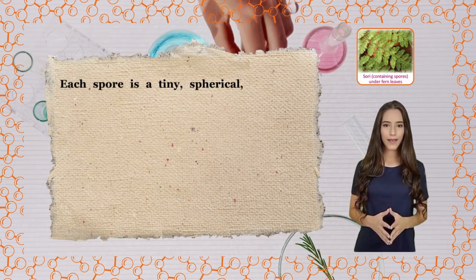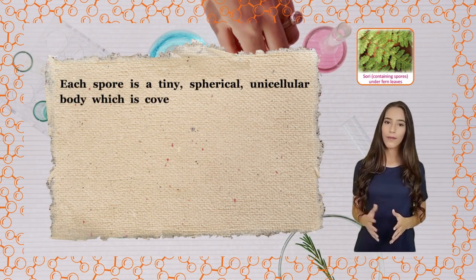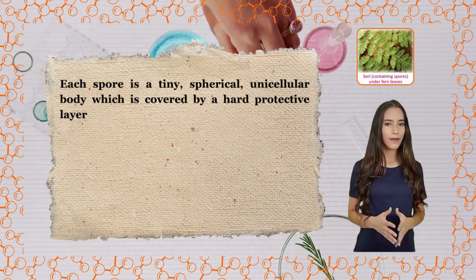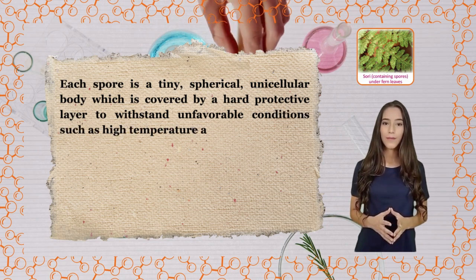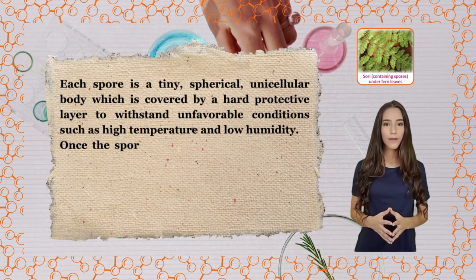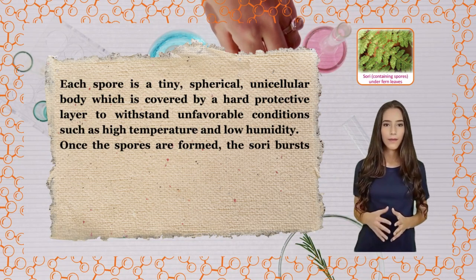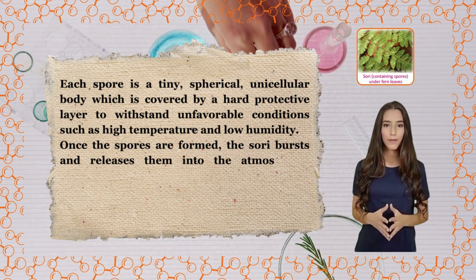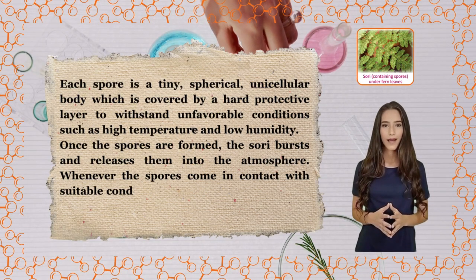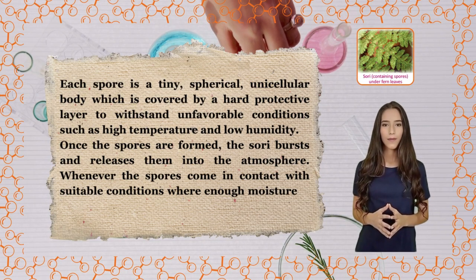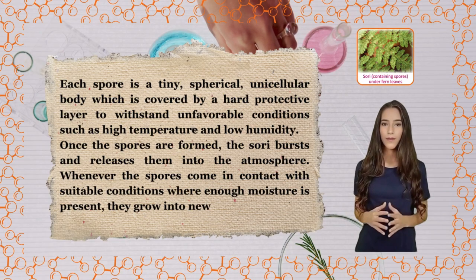Each spore is a tiny, spherical, unicellular body which is covered by a hard protective layer to withstand unfavorable conditions such as high temperature and low humidity. Once the spores are formed, the sori bursts and releases them into the atmosphere. Whenever the spores come in contact with suitable conditions where enough moisture is present, they grow into new plants.